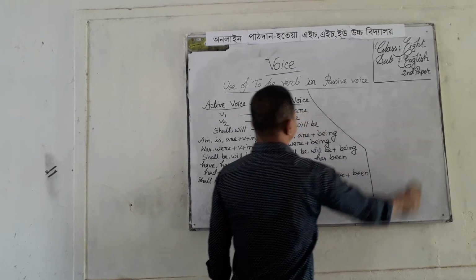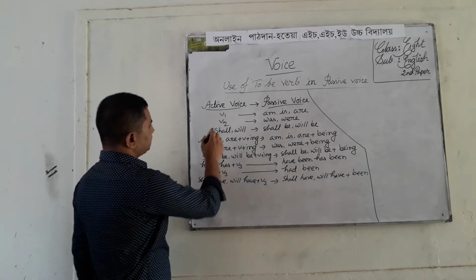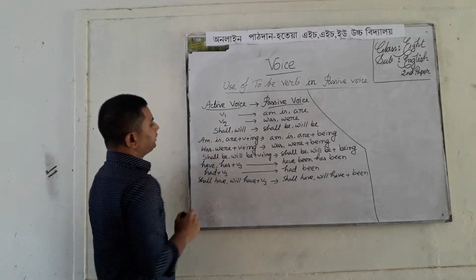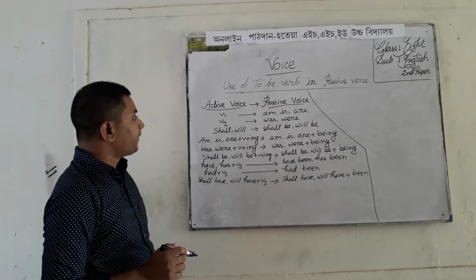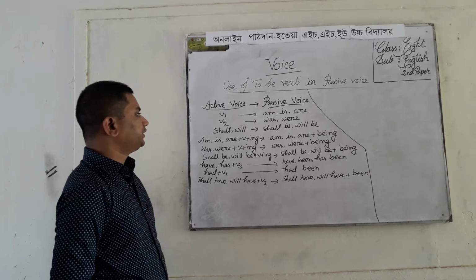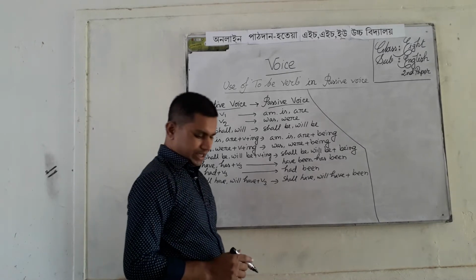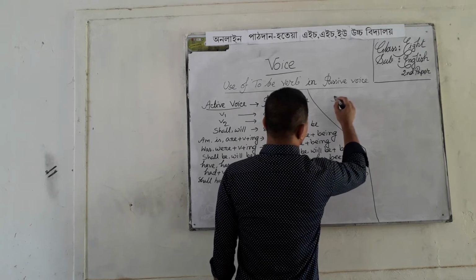Okay, thank you. My dear students, here notice V2. If there is V2 in active voice, then was or were will be used as to be verb in passive voice. I am writing an example.